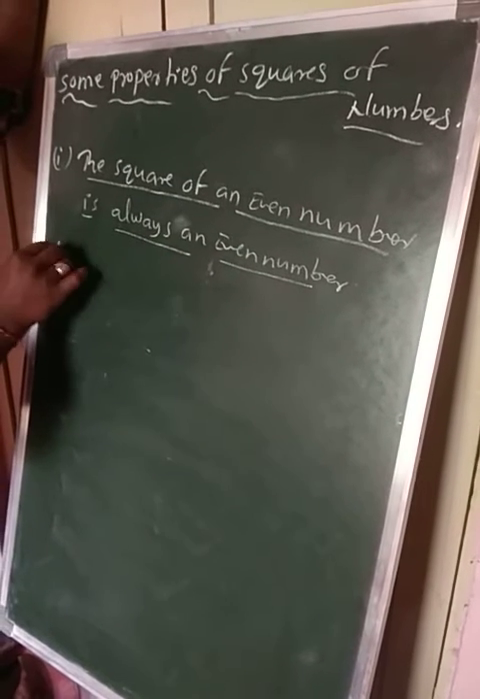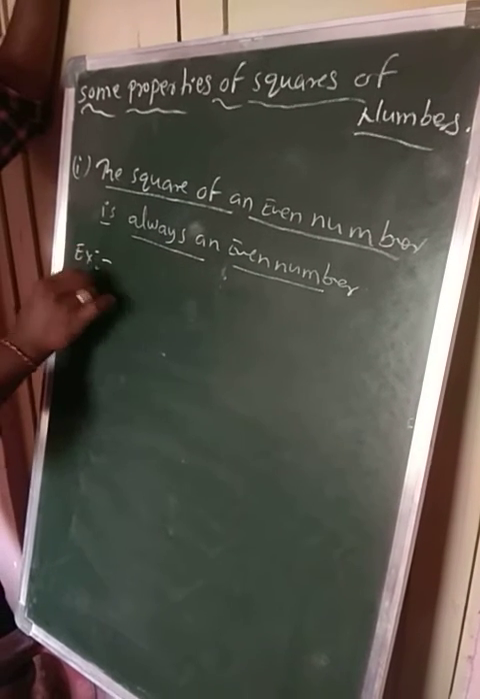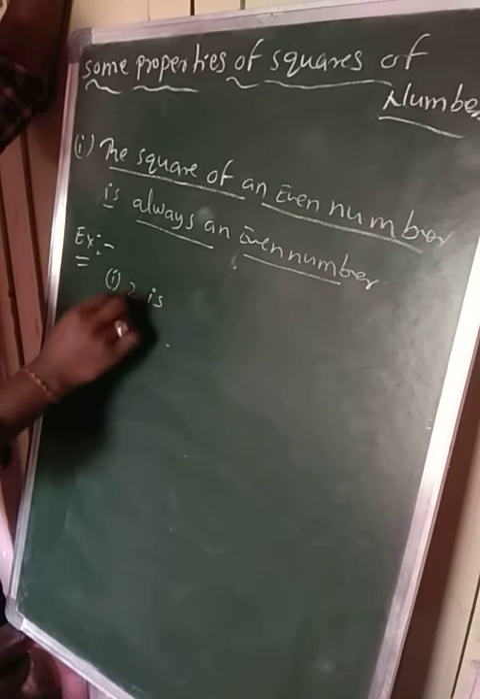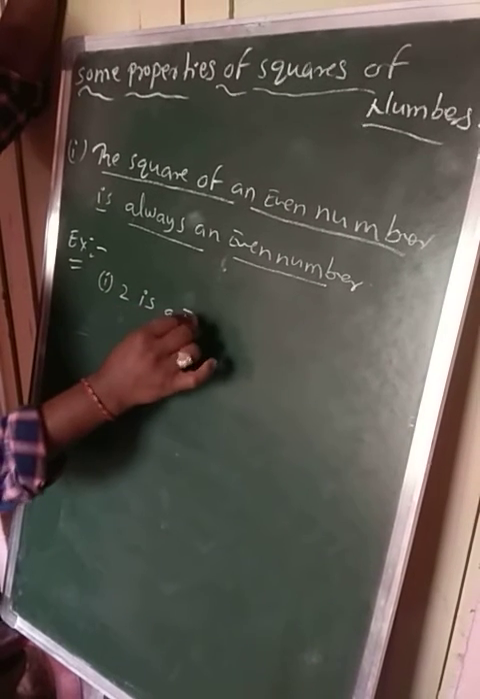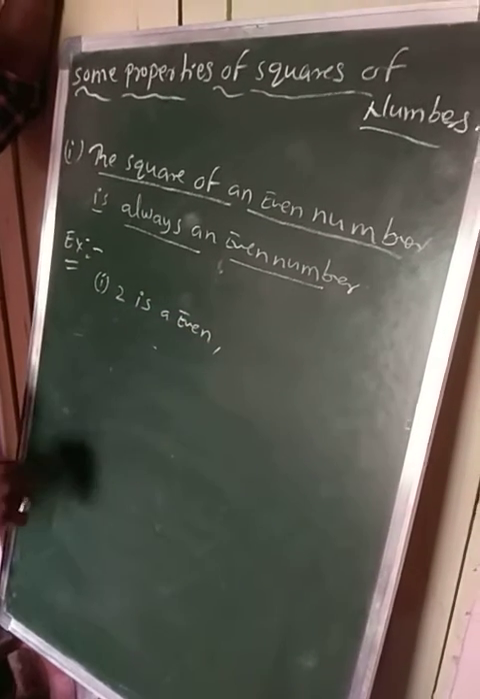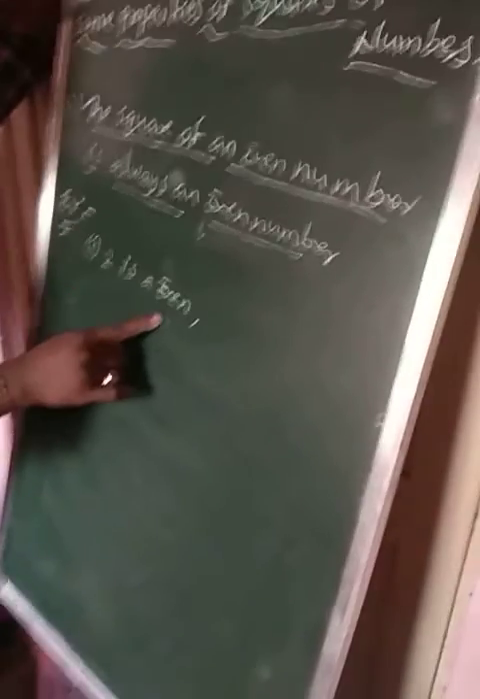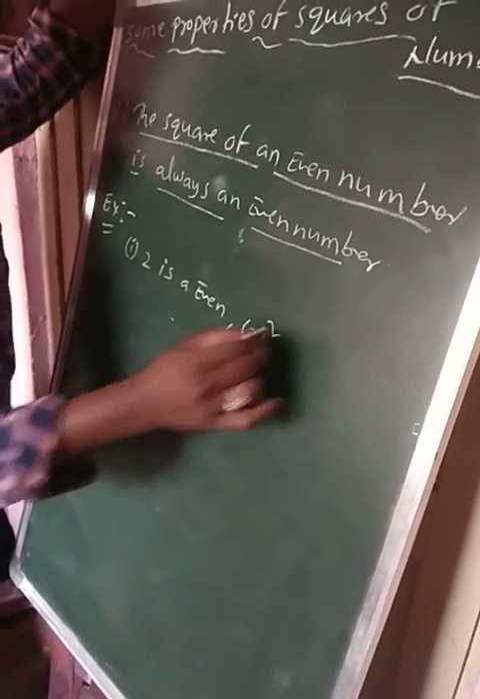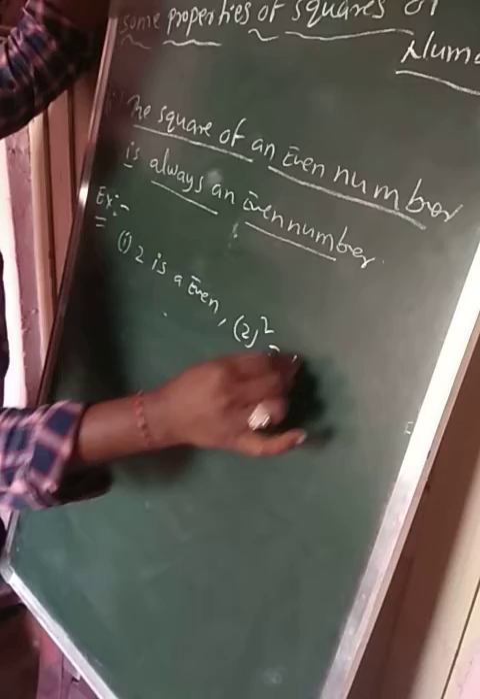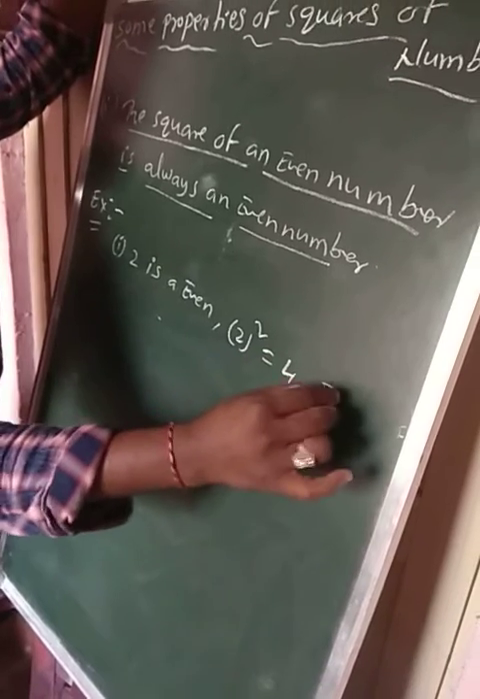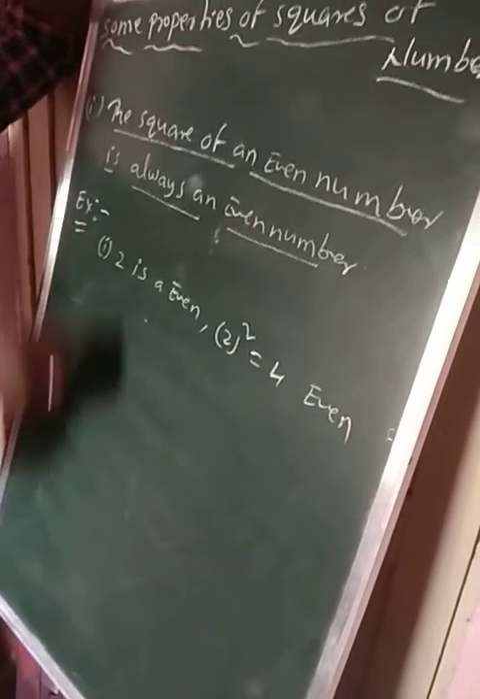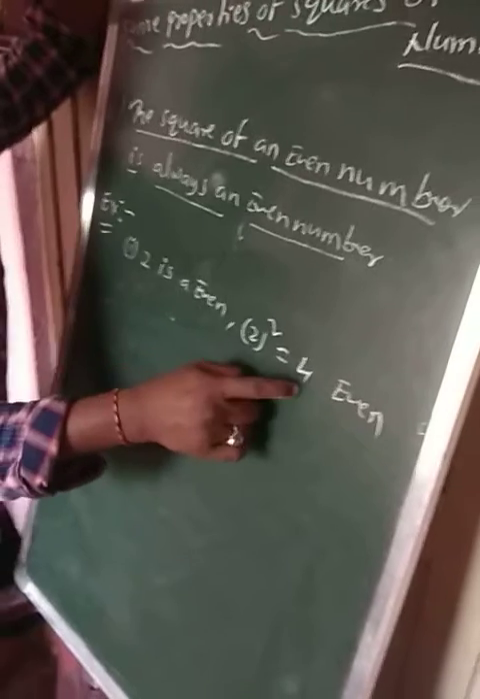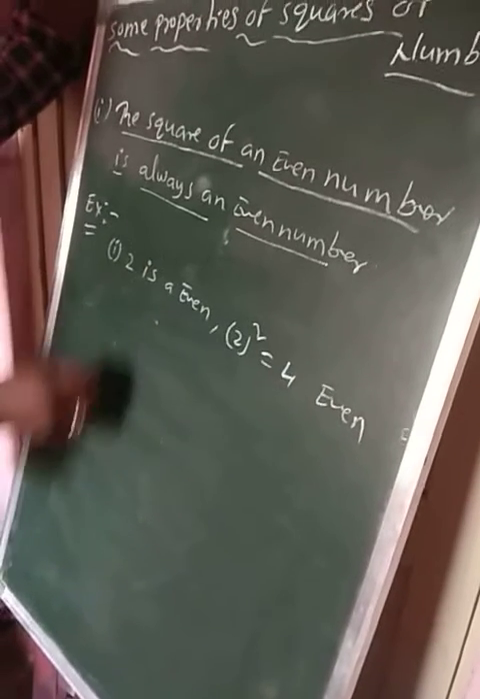Now see example now. First one, 2 is even. Yes or no? Yes. 2 is even. What is its square? That is 2 square. That is equal to what? 4. Then 4 is also even. So 2 is an even number. Its square, 2 square, means 4. This is also even.